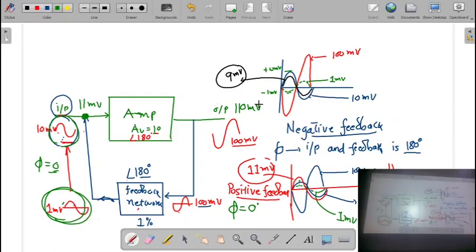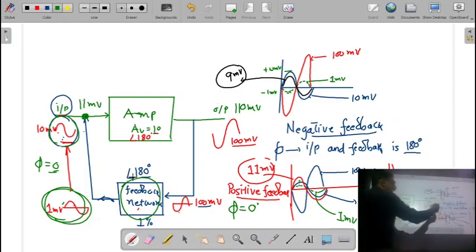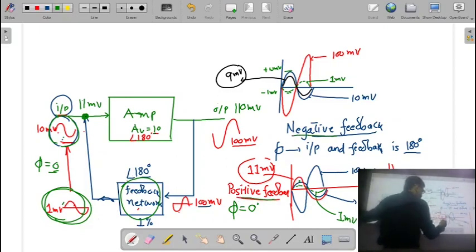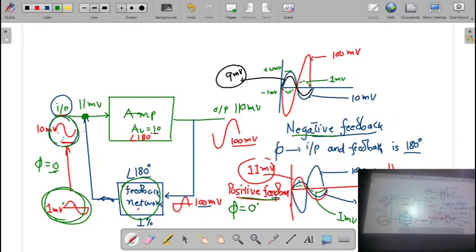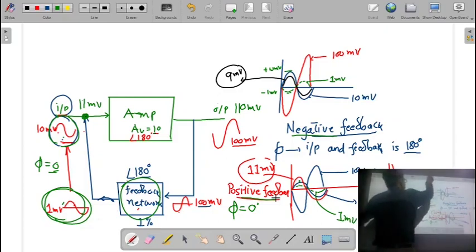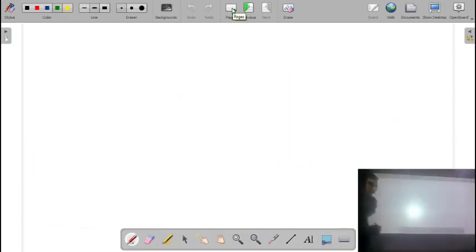So in this way, we can say whenever we apply a feedback to the amplifier circuit, then either the amplitude of the input signal increases or the amplitude of the input signal is going to decrease, and accordingly we have positive feedback or negative feedback. Okay, now we will see what is the effect of feedback on the gain of the amplifier.